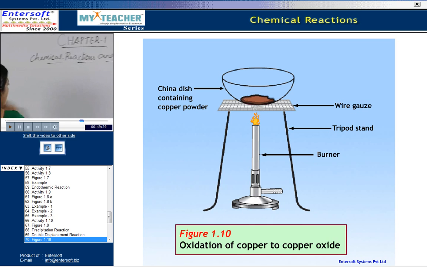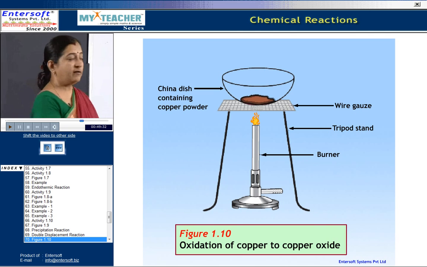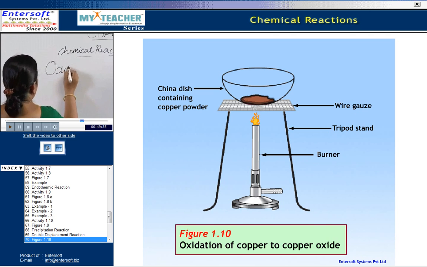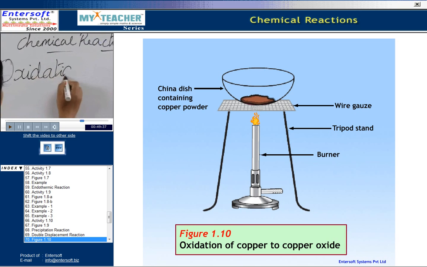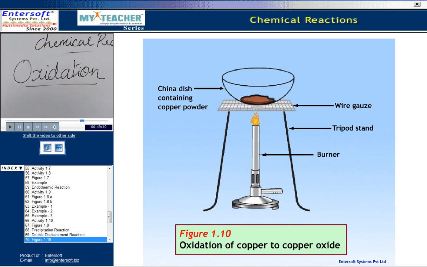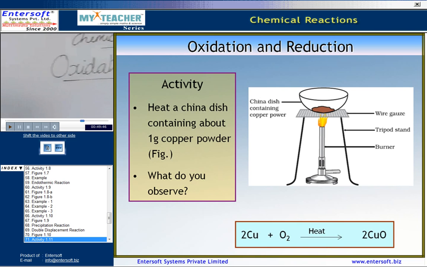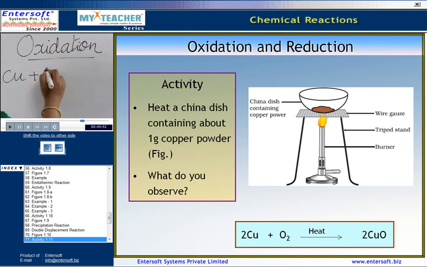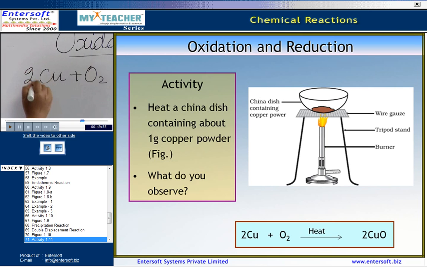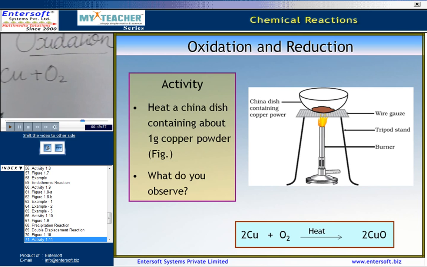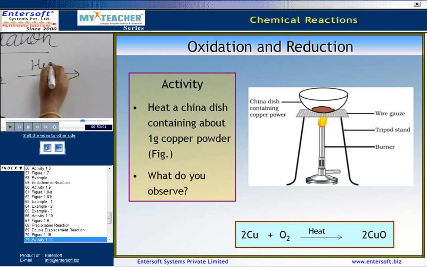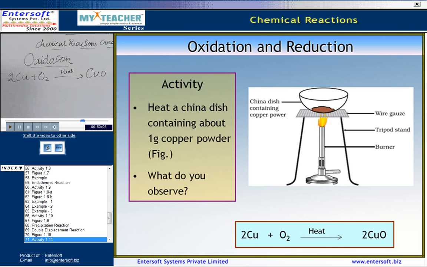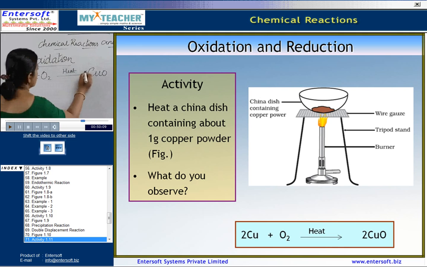So, we have seen the four types of reactions. Now, let us see what we mean by oxidation. The name itself indicates that there must be oxygen present. Now, let us consider this example. Copper reacts with oxygen. When some amount of heat is given, it gives rise to copper oxide, cupric oxide. Now, let us balance this equation: 2.